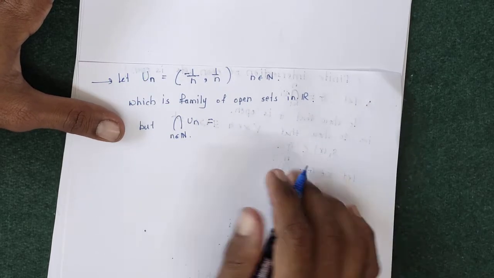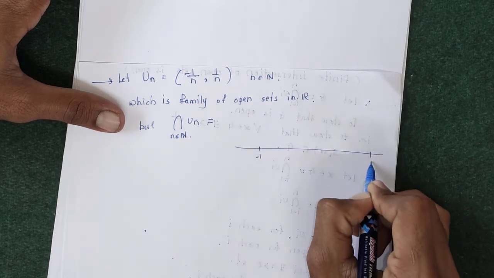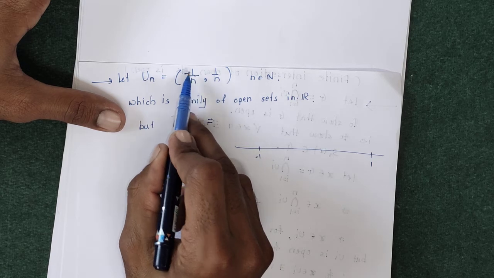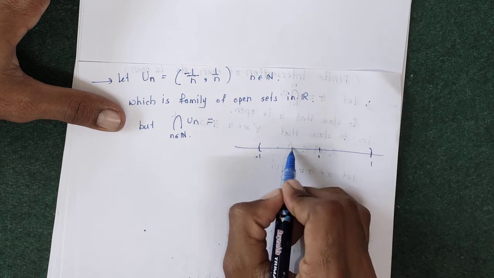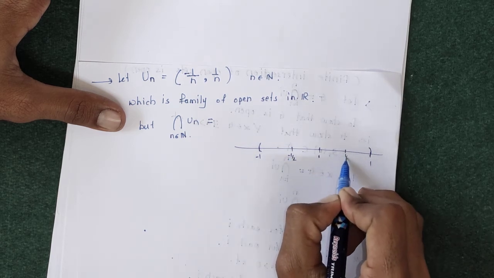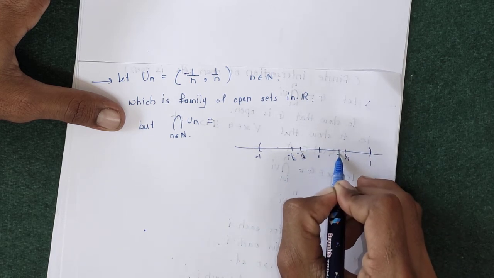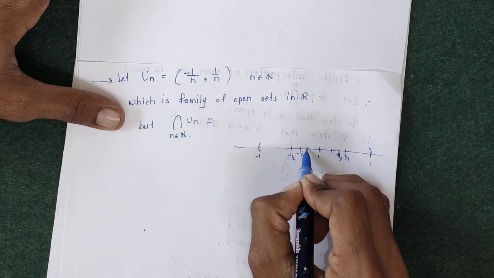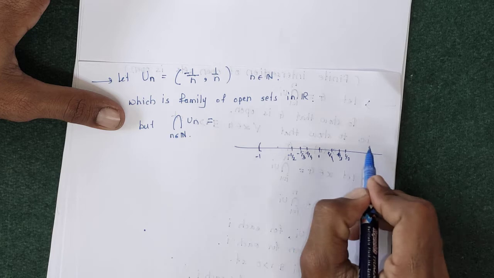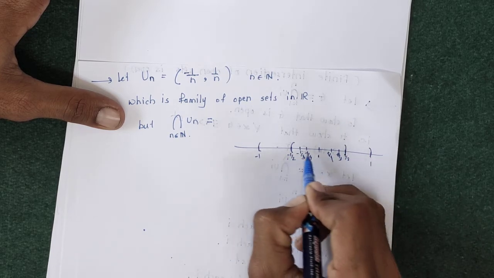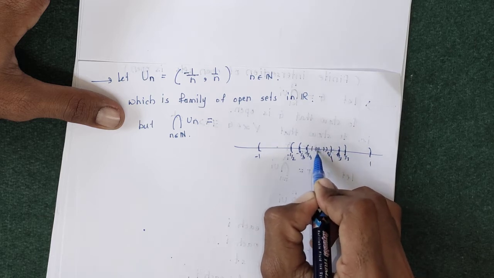And this intersection is equal to, let us see. Suppose n is equal to 1, then the first set is -1 to 1. Then for n equals 2, -1/2 to 1/2, then -1/3 to 1/3, then -1/4 to 1/4. This is the first interval, second interval, third interval, fourth one, and the intervals become smaller and smaller.